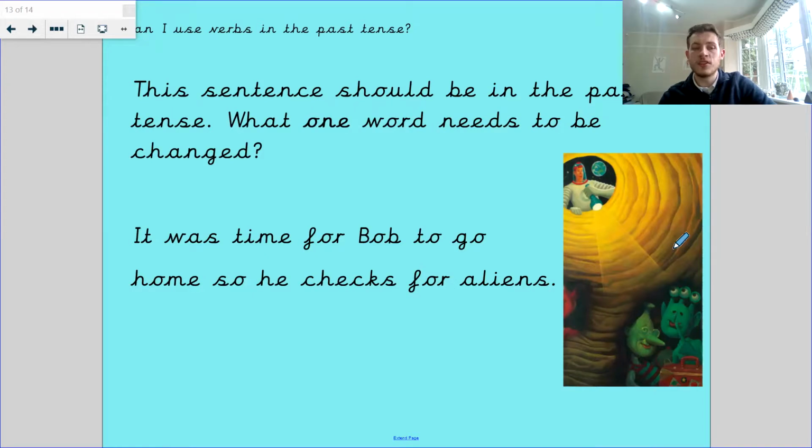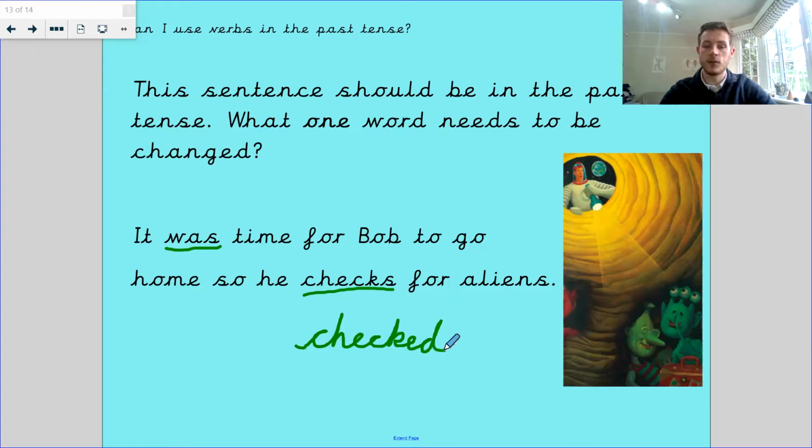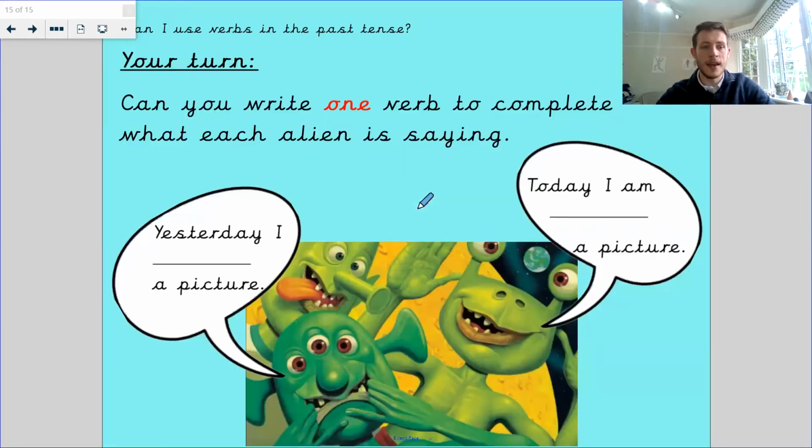The sentence should be past tense. What one word needs to be changed? It was time for Bob to go home, so he checks for aliens. The word was is past tense, so that's correct. Which words here are not correct? The word checks is incorrect. It should not be checks. It should be past tense of checks, which changes it to checked with an ed at the end. There it is.